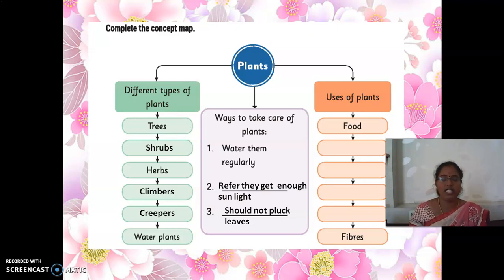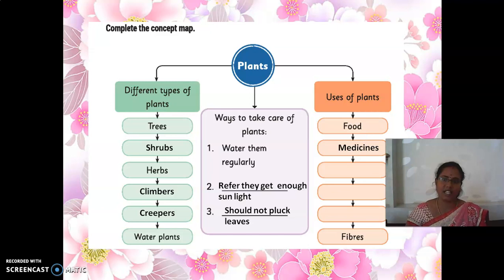Yes, the next, third category is uses of plants. We are using the plants. What are the uses we are getting from the plants, my dear? Tell me, what are all the uses we are getting from the plants? The first one is food. Food and fibers alone are given. The remaining four things you have to fill in. What are all the uses of plants? You know very well. Here they have given food.